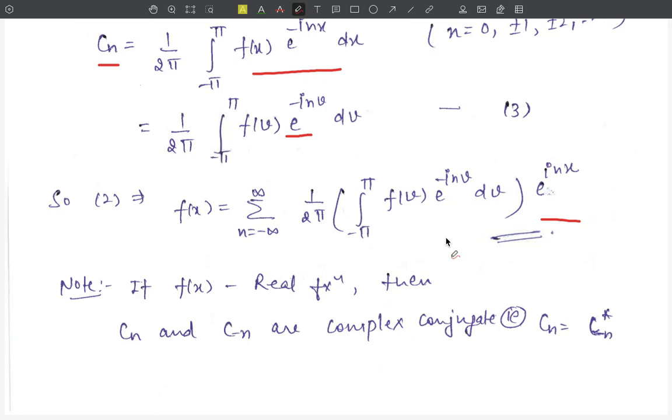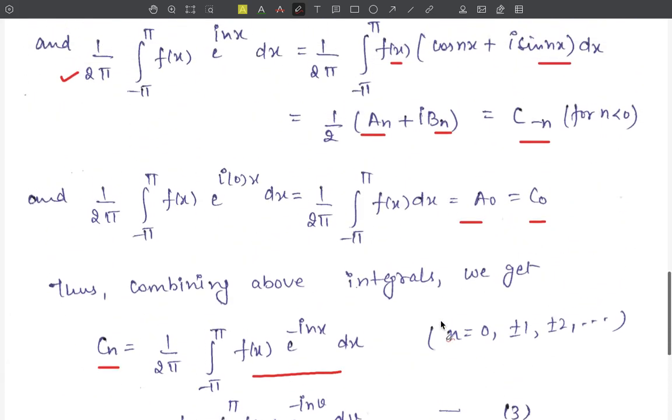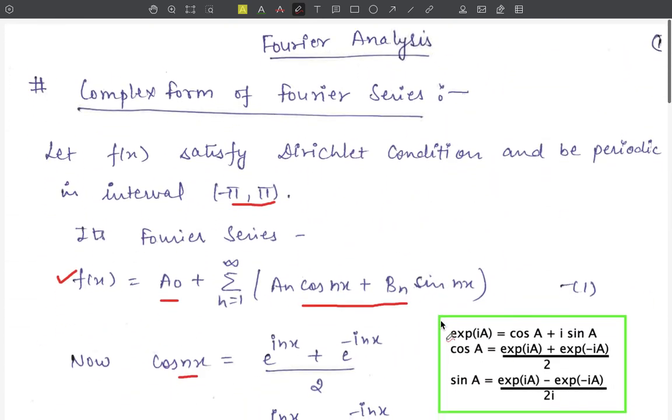If f(x) is a real function, then we can see that Cn and c of minus n are complex conjugates, that is Cn is equal to c of minus n star, the conjugate of c of minus n. This is it about the complex form of the Fourier series.